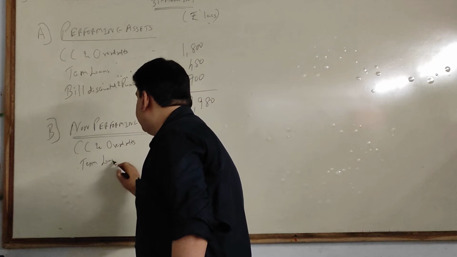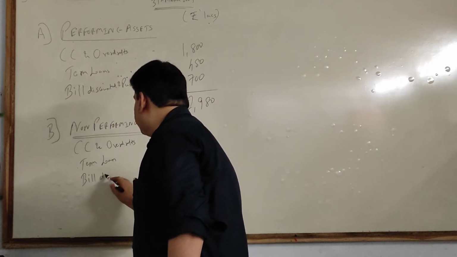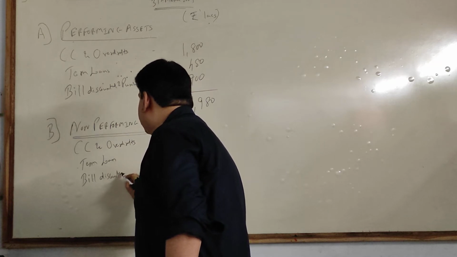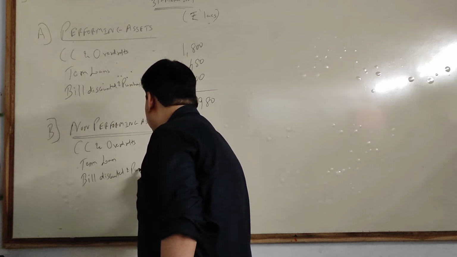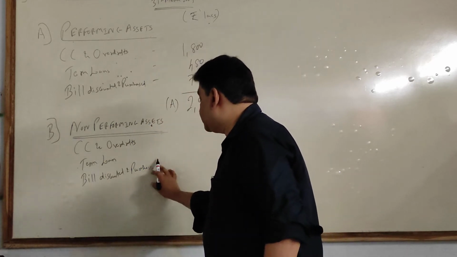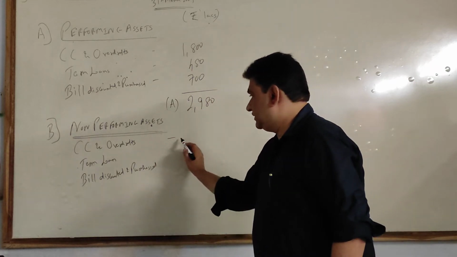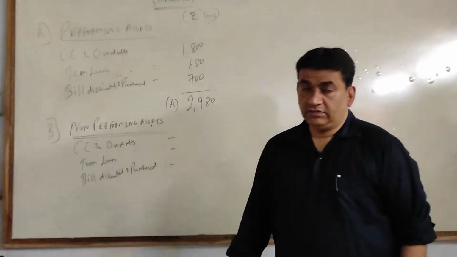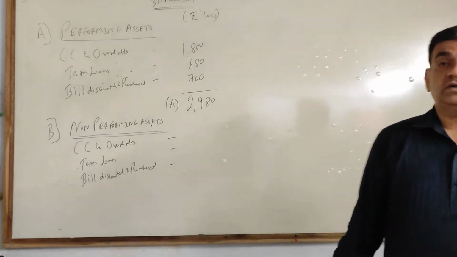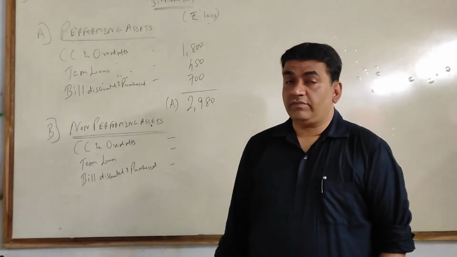As far as your internals are concerned, very likely sums will come from internals point of view. At the same time, in the normal format of final accounts, they can also ask you as part of one or two adjustments. CC overdraft, term loan, bill discounted and purchase. Now what is this? Non-performing.